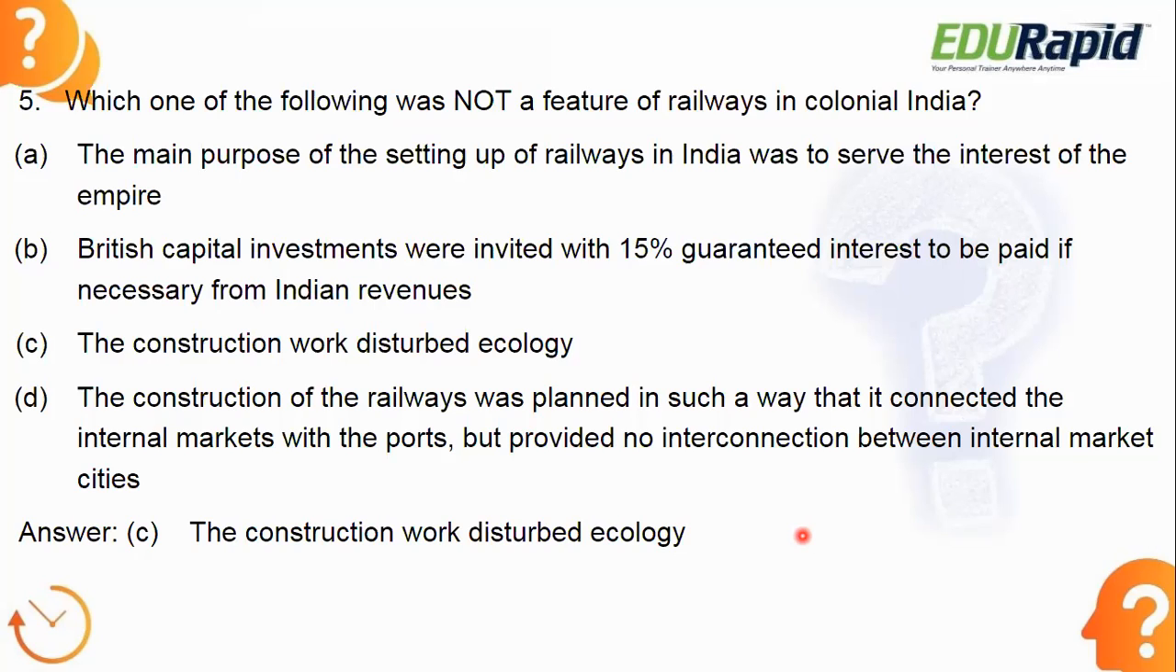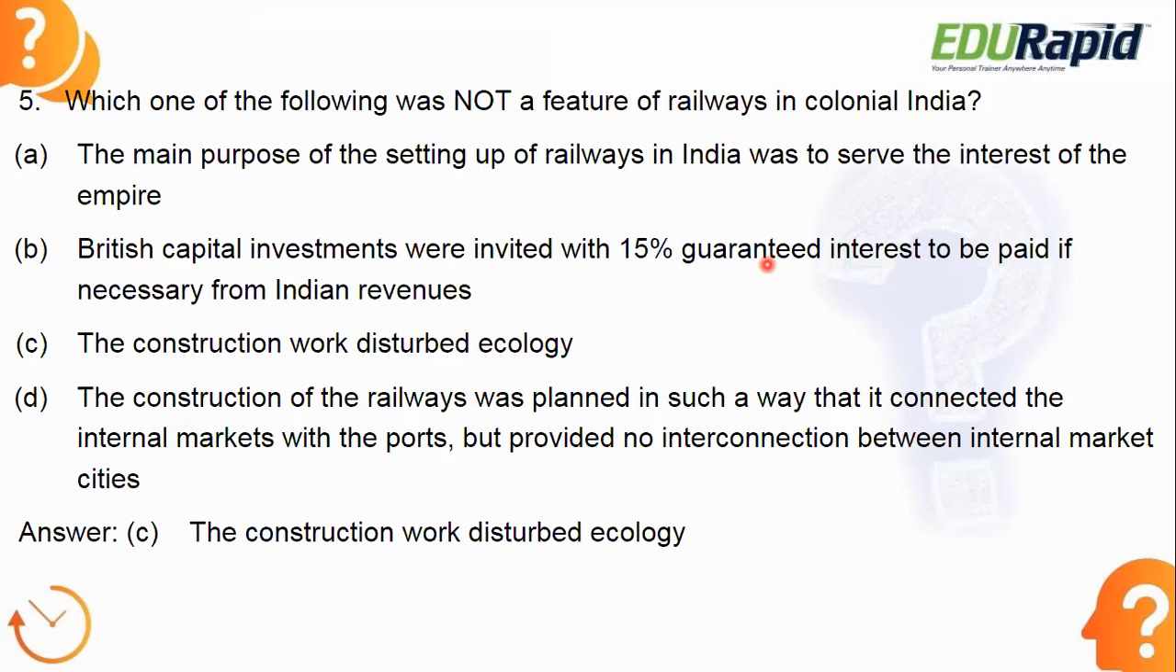So next, look at option B. British capital investment was invited with 15% guaranteed interest to be paid if necessary from Indian revenues. So here what they are telling is that the 15% guaranteed interest would be there for the railways, for people who are investing in the railways. That was there. That is obviously a feature of Indian railways in colonial India. So look at option D.